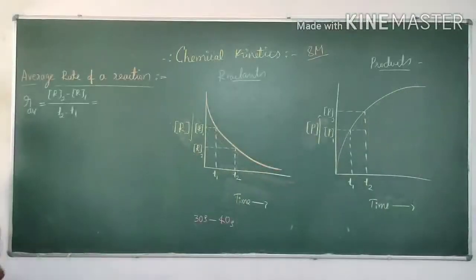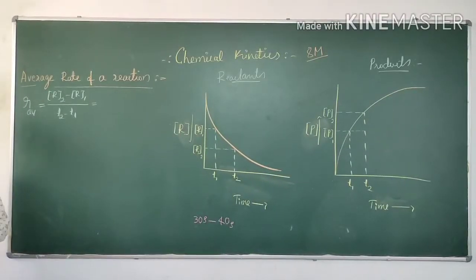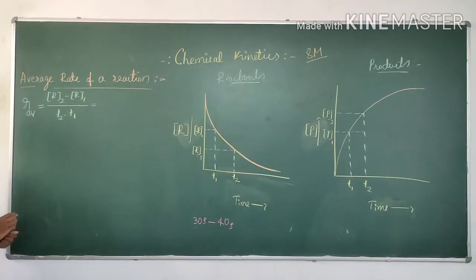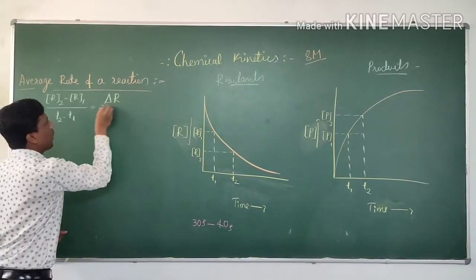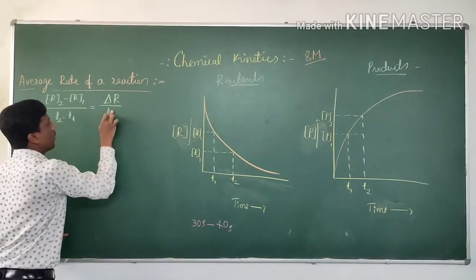Now, we were discussing average rate of reaction. Average rate of reaction is given by delta R divided by delta T.